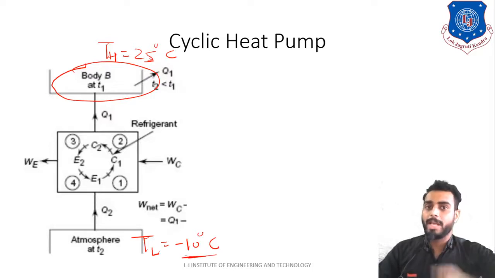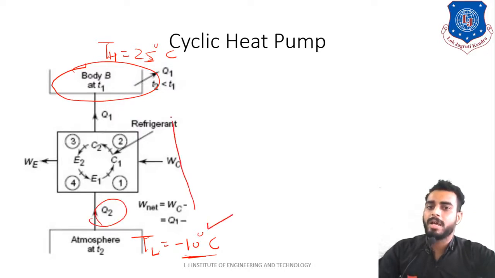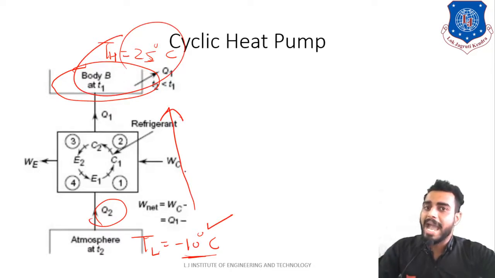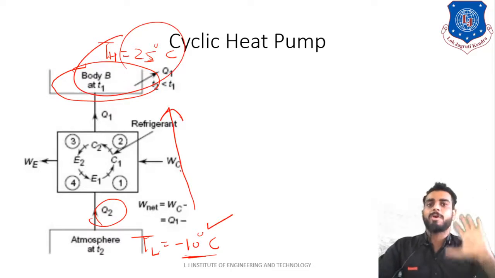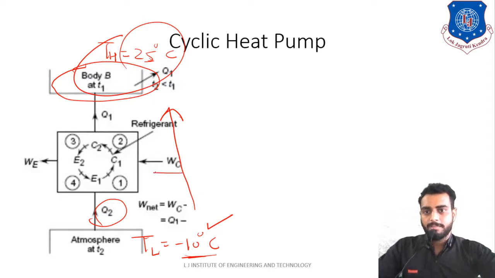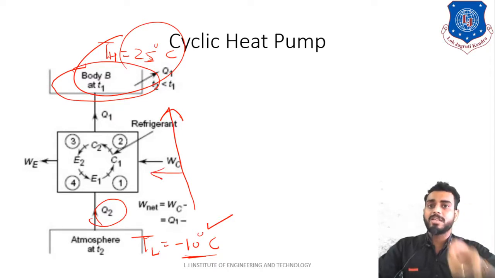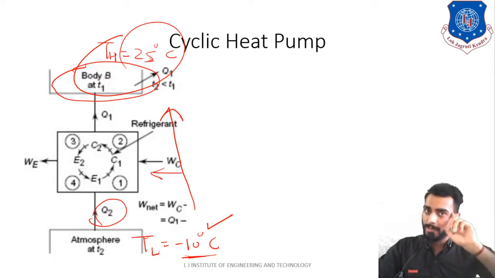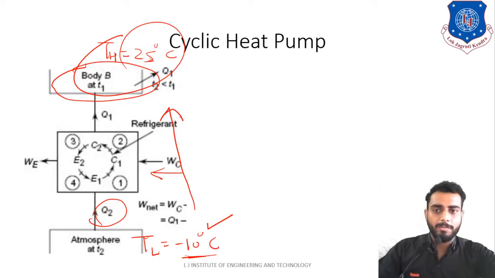So now what will happen? This heat pump is transferring heat from the low temperature body to the high temperature body by consuming some amount of work. Clear? By consuming some amount of work, that is W net. W net is equal to what, students? Compressor work minus expander work. Clear? Okay, so remember that point in your mind.